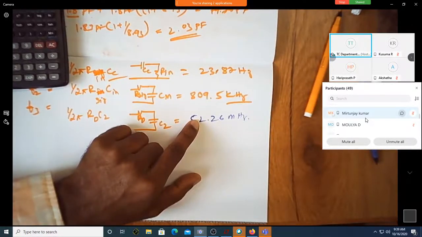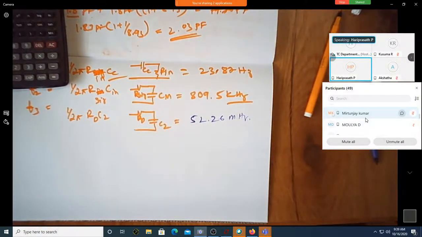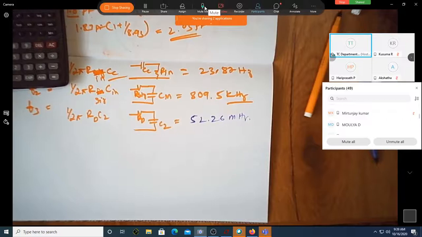Hello. Now got, sir. Hello, sir. What is the value of F3? 52.26 megahertz. How much time does it require, this much time to calculate? No, sir. There are only two values to be substituted. RD you know, C we calculated, 2 into pi, 1 over that. I think most of you didn't have the calculator with you.